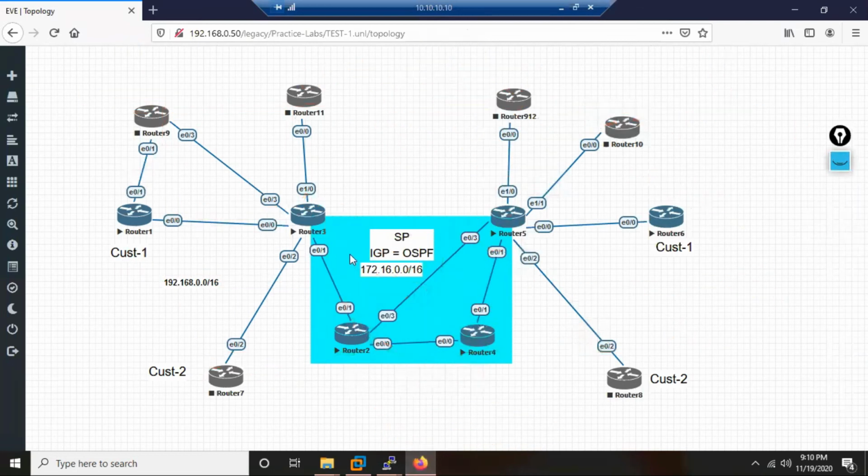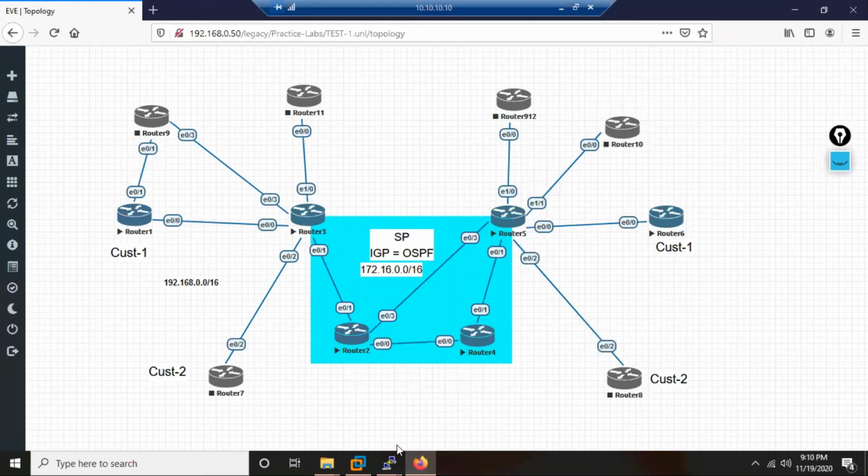In this MPLS, if you see, I have done redundancy. Suppose the link between router 2 and 4 fails, then what will happen? Traffic can go through router 2 to 5. Redundancy. That means this MPLS cloud is a redundant cloud. So this is what the service provider offers.